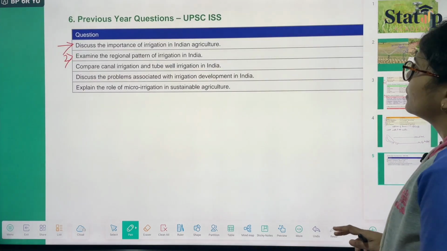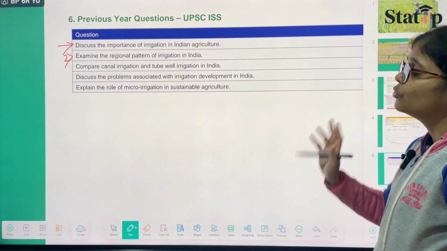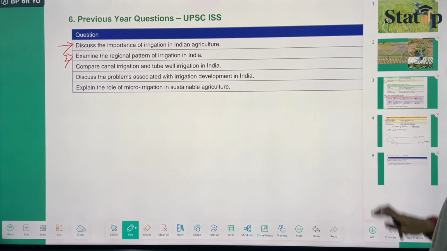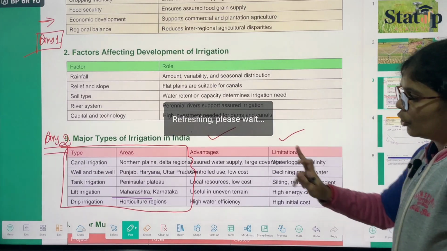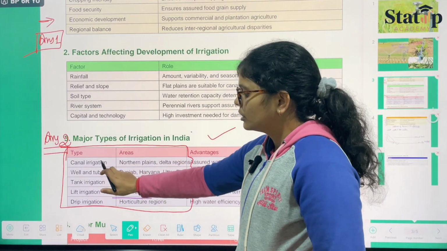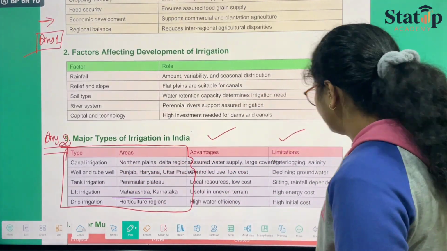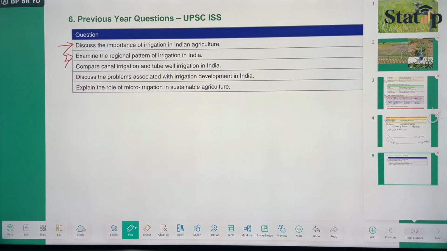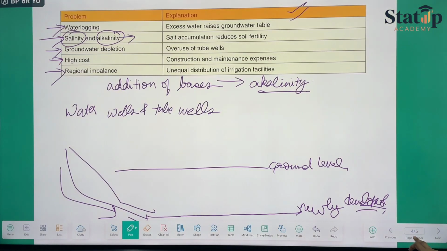Coming on to answer number 3, compare the canal and the tube well irrigation. So for comparison also, you can directly go to this table. Going directly to this table, you can mention canal and which type of one they want. Canal and well type, I guess. Canal and tube well type.